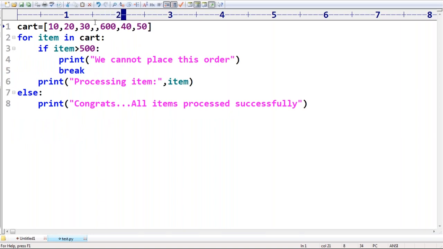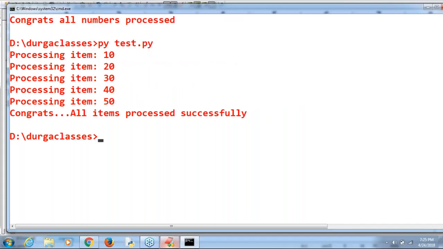Can you please tell, will the else part be executed or not? Else will be executed or not? Somewhere 600, else will be executed or not? Yes, compulsory, sir. Else won't be executed, because break is going to come into the picture.